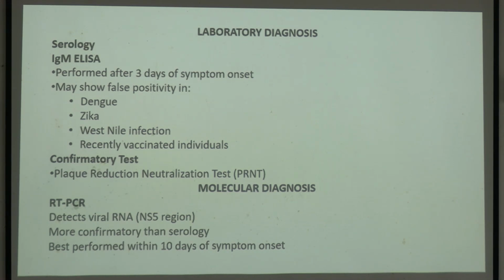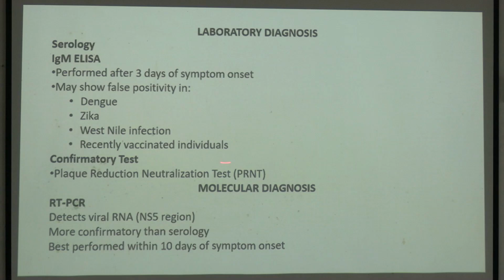So antibody testing kora hoy কিভাবে করা হয় না, IgM ELISA। IgM ELISAটা মোটামুটি 3 days সিমটম হওয়ার পর থেকে they come. So you will be having this IgM ELISA positive. Now one problem is, যেহেতু এটা একটা আরবো ভাইরাসের মধ্যে পড়ছে, so the ELISA can be cross reacting with similar viruses like dengue, Zika and West Nile virus. So if you are having a IgM ELISA of yellow fever positive, you cannot be 100% sure that it is a yellow fever. Other confirmatory test করতে হবে, ঠিক আছে?